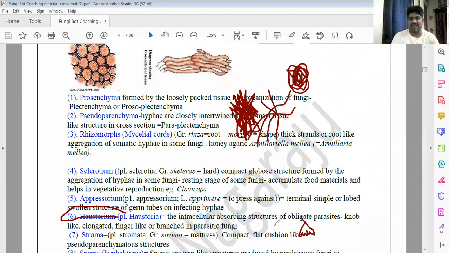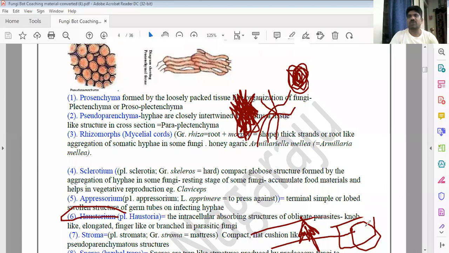The parasitic fungi have special structures to absorb the nutrients and to penetrate into the host. Suppose the host is a fruit or a decomposed fruit, or any bread, wet bread.